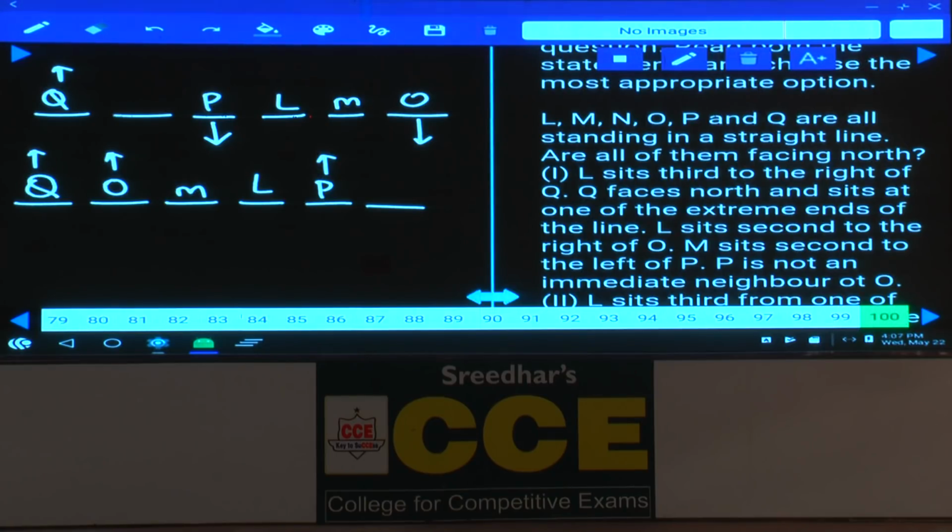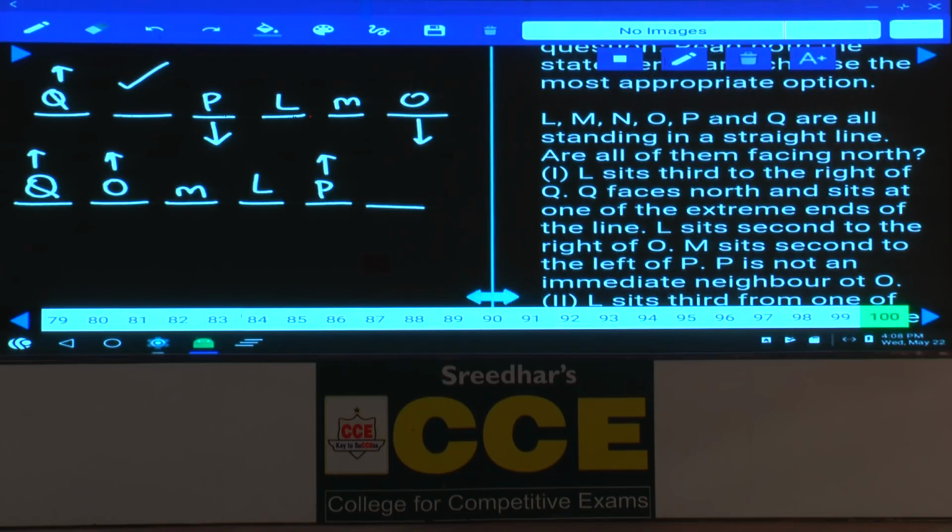Done? Are you getting any answer here, whether all the persons are facing towards north or not? In the first case, there is at least one person who is facing towards south, and in the second case, all the persons are facing north. Hence, we cannot determine. Hence, 1 alone is not sufficient.